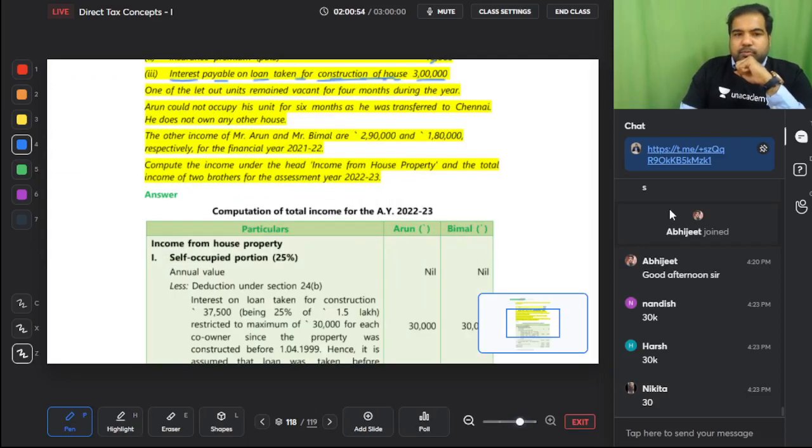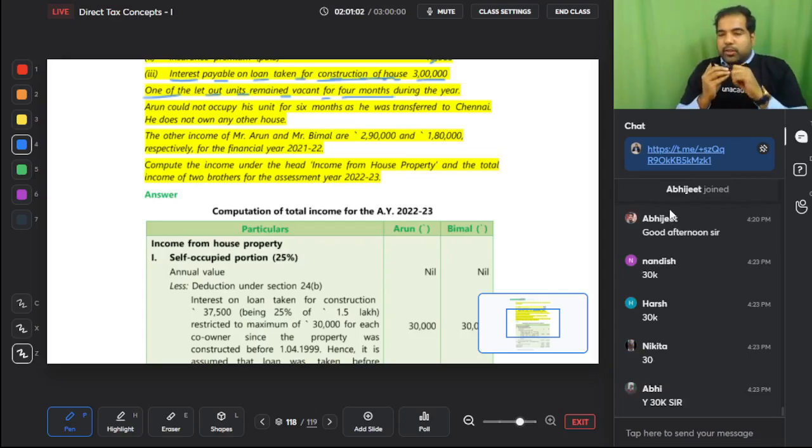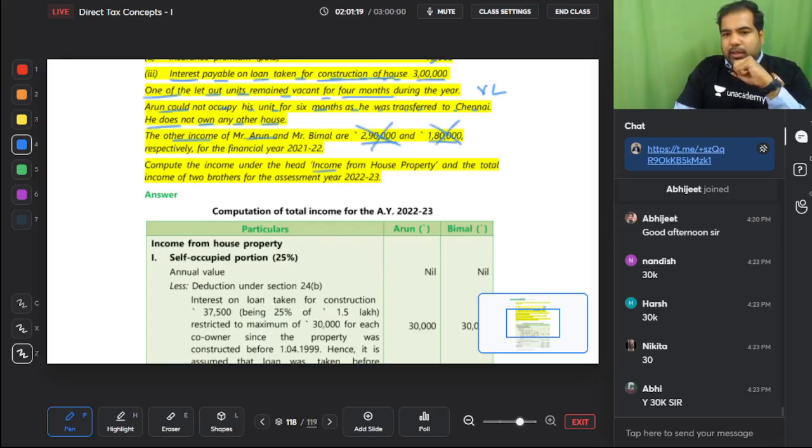So let's do it. One of the let out units remained vacant for 4 months during the year. So there is a vacancy loss of 4 months. We'll see there is vacancy loss. And Arun could not occupy his unit for 6 months as he was transferred to Chennai. He does not own any other house. That is still SOP, no problem. The other incomes of Arun and Bimal are 2 lakh 90 and 1 lakh 80. We don't care right now about other incomes. So we are just going to calculate income from house property.